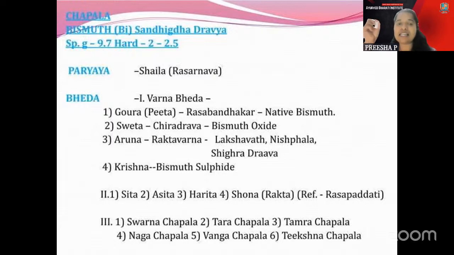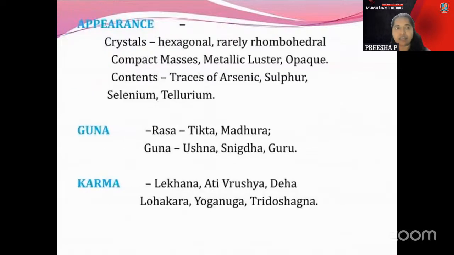And Shweta is Chiratrava, bismuth oxide. And the Aruna is Raktavarna, that is Lakshavat, Nishpala and Shigradrava part which is told there. The Krishna, bismuth sulfide, which is told there. And when you are coming to the other areas like bismuth or selenium part which is told there. Then coming to the Guna, that is Ushna, Snigdha, Guru part. And the Karma, that is Lohakara, Lekana, Ativrishya, Yoganuga and Tridoshaka.